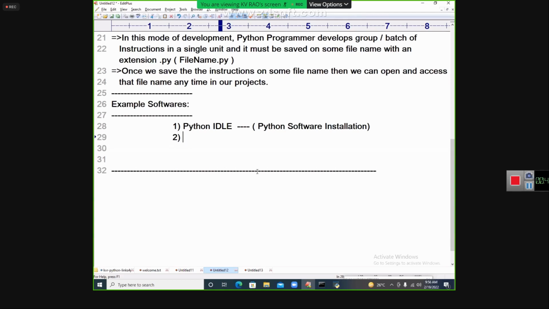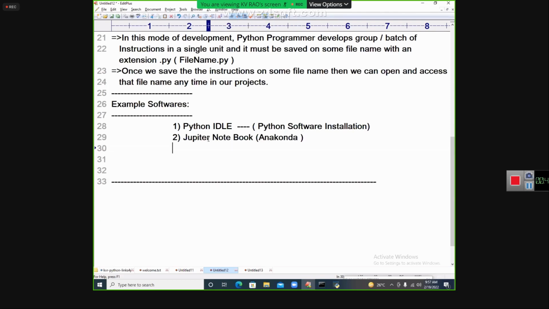Now, coming to the next part, we have some other kinds of things also. Python IDLE is number one. What is the second one available? Some other kinds of IDEs we can use. That is Jupyter Notebook. This is called Anaconda flavor. We use it at the data science level.